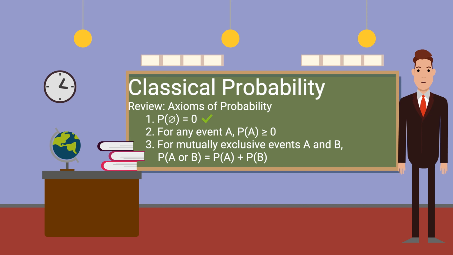The second axiom is fulfilled as an event A contains a minimum of 0 elements or a maximum of the number of elements in the sample space. By dividing the number of elements in event A by the sample space, we get an inclusive probability between 0 and 1. The third axiom is fulfilled as for two mutually exclusive events, A and B, the event of rolling an outcome being in either A or B satisfies the probability of A union B being equal to the probability of A plus the probability of B.